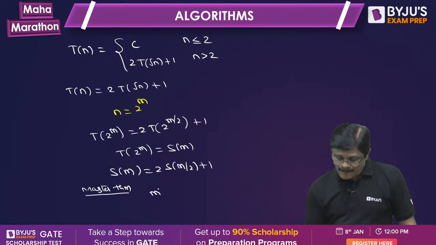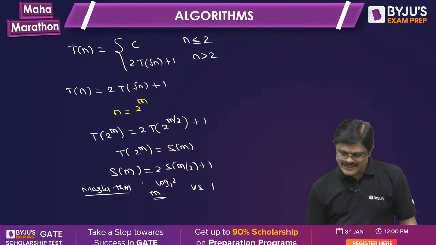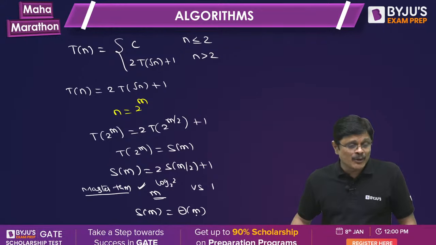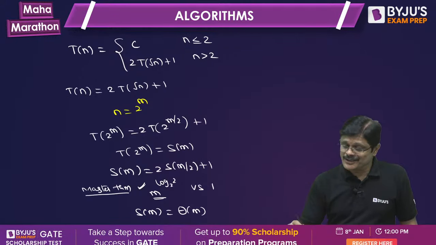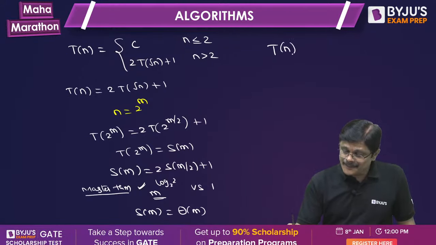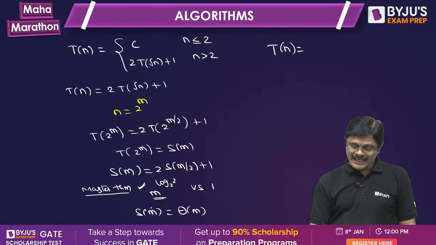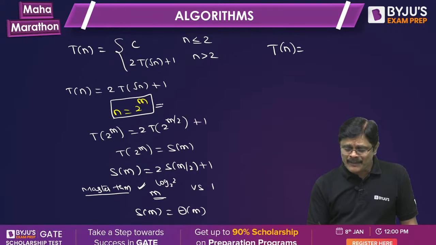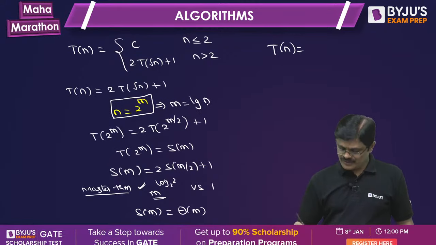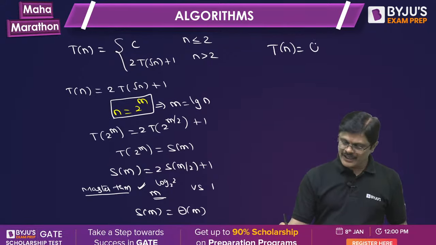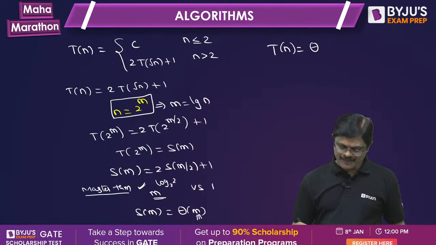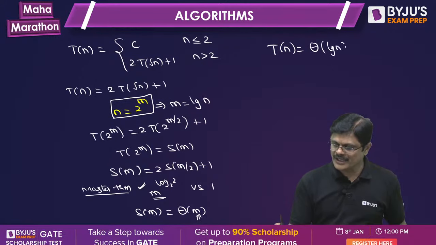Here you take m power log 2 to the base 2 versus 1. Here m is highest. So what is S(m)? Which is theta m, my dear friends. But this S(m) has to be converted back in terms of n. So T(n), you have to write n is equal to 2 power m, means m is equal to log n to the base 2. Therefore, T(n) is equal to theta, what is m? m is log n. So theta log n is the answer.